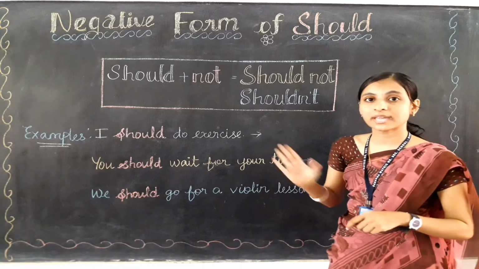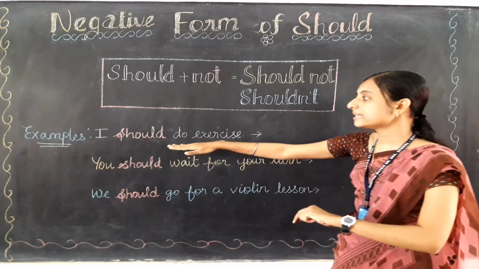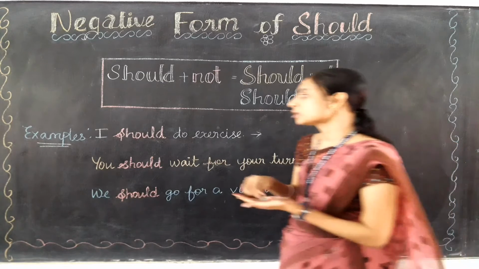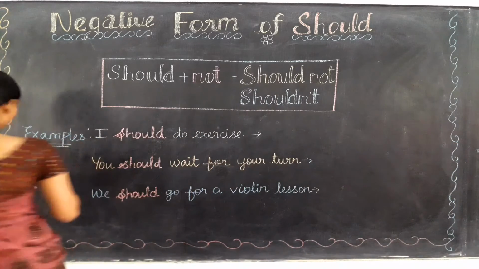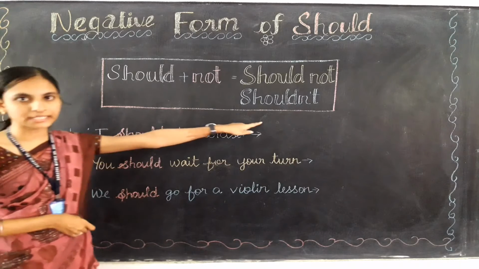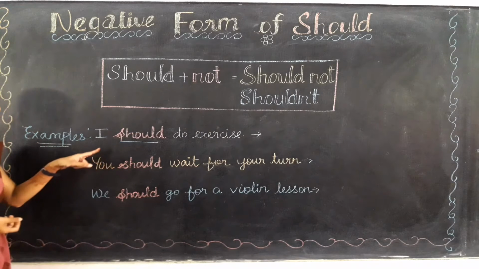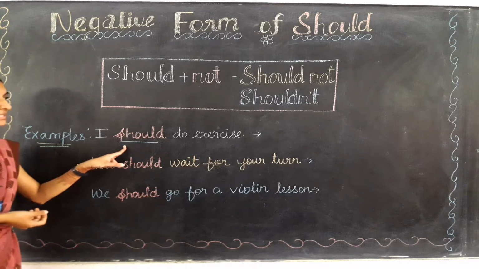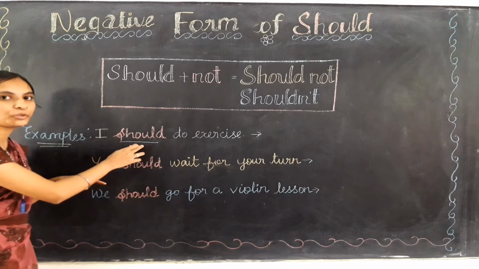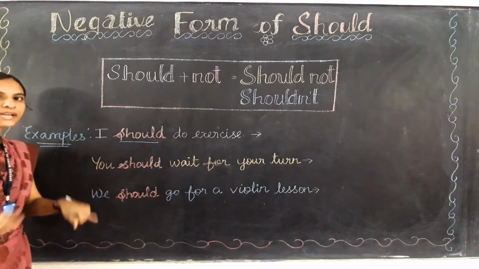Okay, let's make it into a negative sentence. So let's do the first sentence, that is I should do exercise. How can you make it into a negative sentence? Yes, in place of should, we will use the negative form, shouldn't. Here in this sentence, should has come after the subject, so here we are going to use the negative form, and all other words will come as they are.